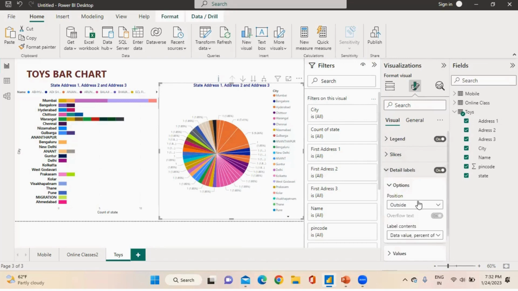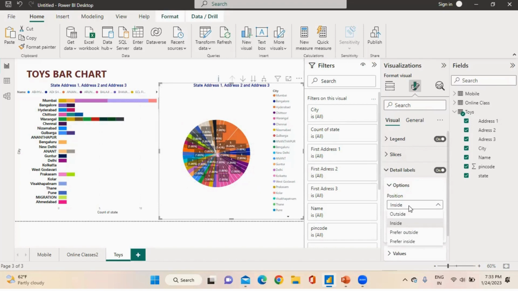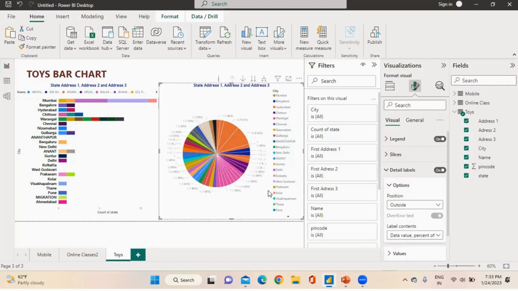This is a detail label, like position outside, inside. If I am pressing inside, first this is outside. There is outside value, depends on you. There is option inside, prefer outside, prefer inside.